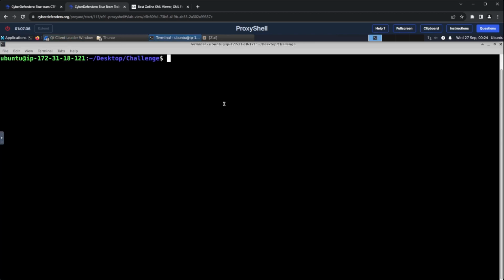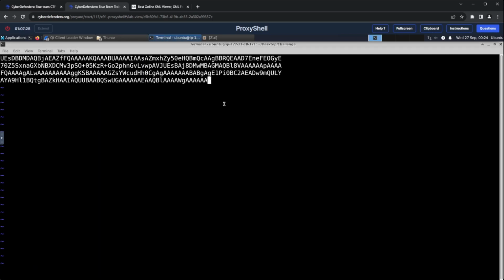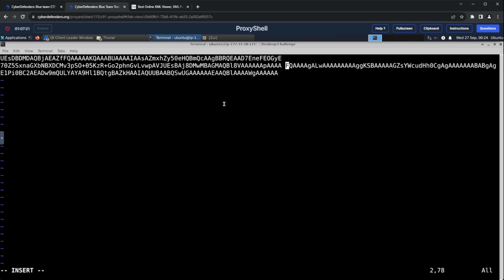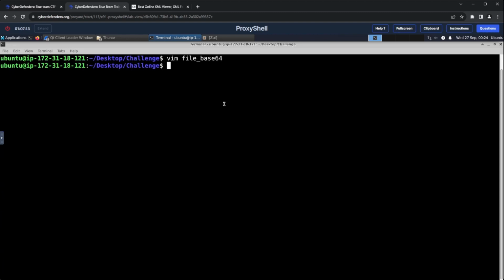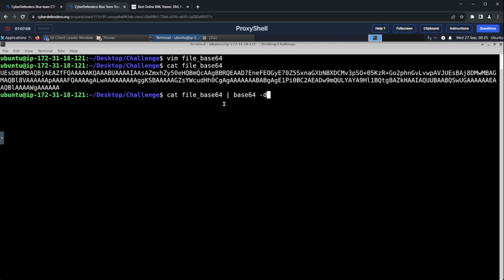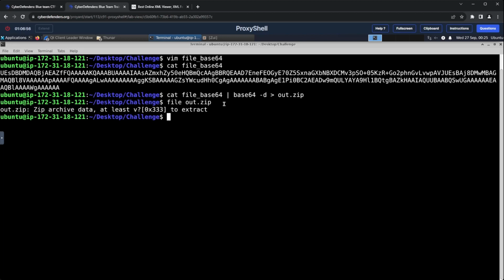and I will open my terminal and create a new file that contains the base64 data. Then I cleaned the new lines and saved the file. After doing that, I decoded it into a new file called out.zip, and running the file command identified the file as a zip archive. So this means we are headed in the right direction.